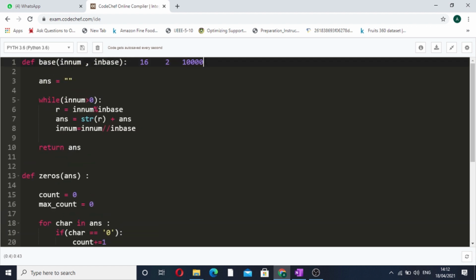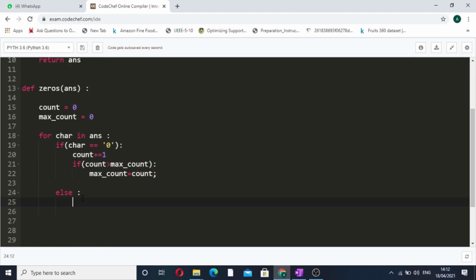So if after these zeros we encounter some non-zero element, let's say 1 is encountered, then we will again put the value of current count equal to 0, and again it will start from 0 only, and when it again encounters a 0 inside the string, it will again get incremented by 1, and then our current count variable will be compared to the max count.